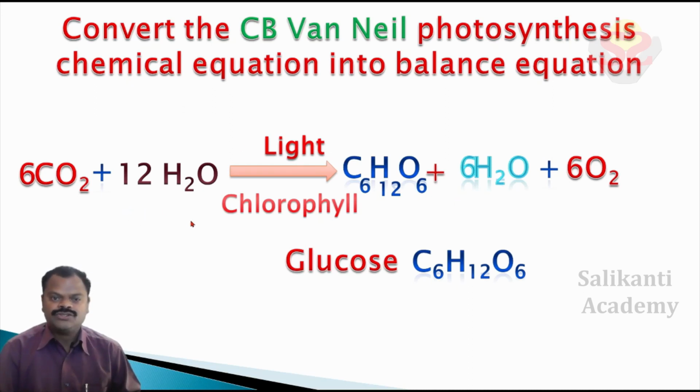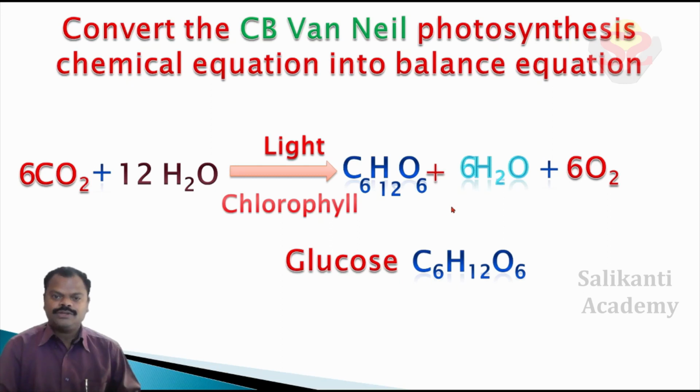6CO2 plus 12H2O in the presence of light and chlorophyll gives rise to C6H12O6 plus 6H2O plus 6O2. Once again I repeat this chemical equation. 6CO2 plus 12H2O gives rise, in the presence of light and chlorophyll, to C6H12O6 plus 6H2O plus 6O2.